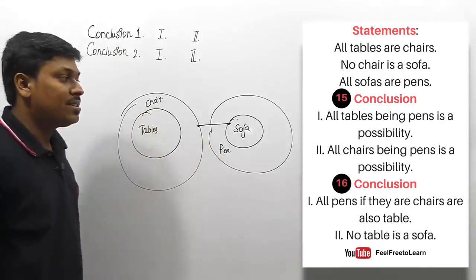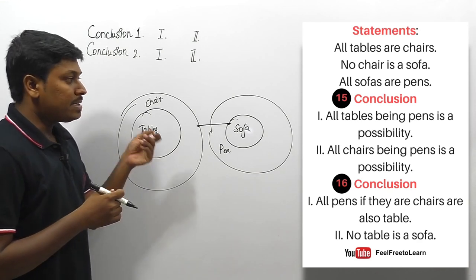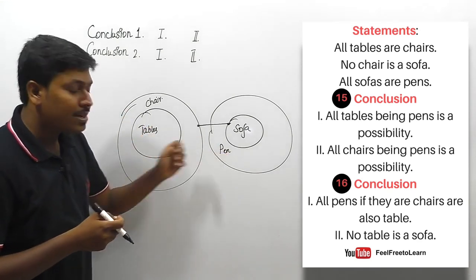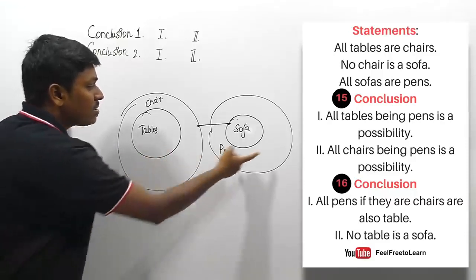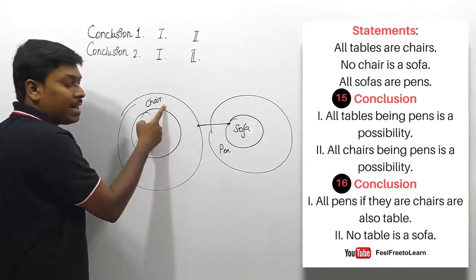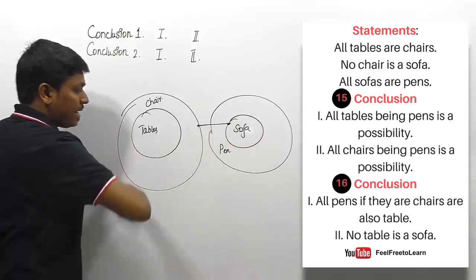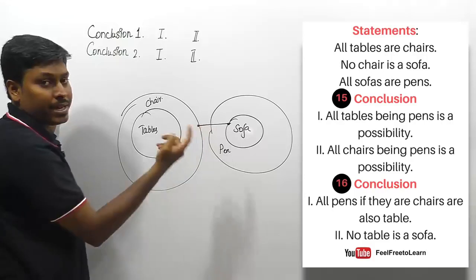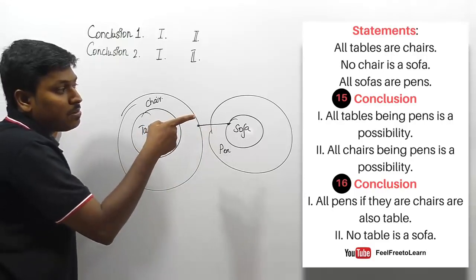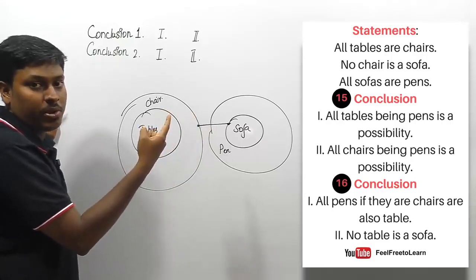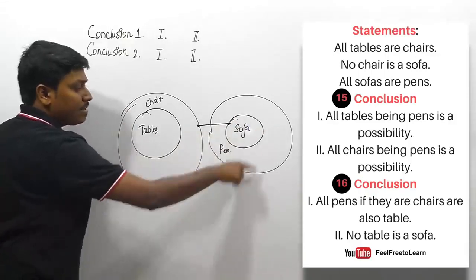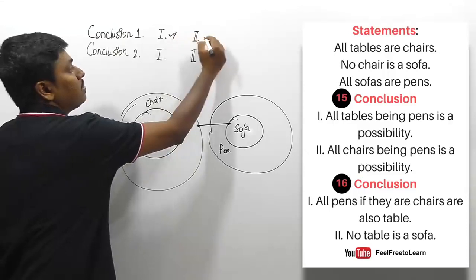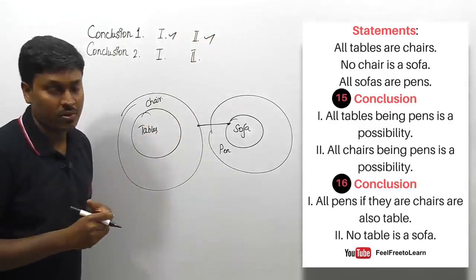Let me move on to the first set of conclusions, friends. All tables being pen is a possibility. All tables being pen is possible, which is exactly correct. Why? Because we already know that there is a possible of connecting pen and chair, so I can draw a pen like this. Then we can surely say that all tables being pen is possible. Conclusion number 2: all chairs being pen is possible. Again, if I draw a pen like this, all chairs being pen is possible. So finally, both conclusions follow.